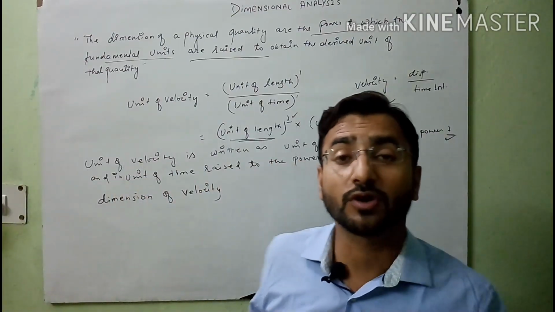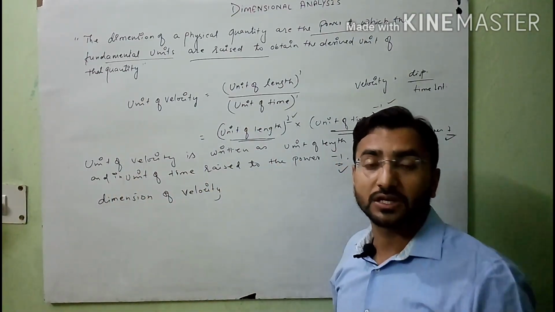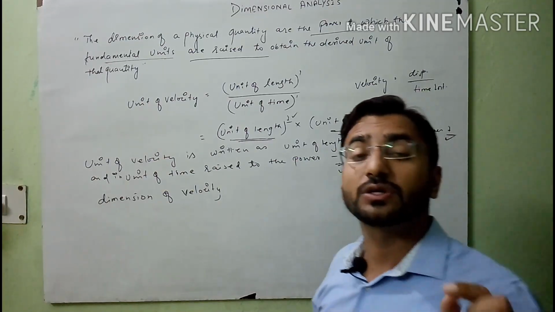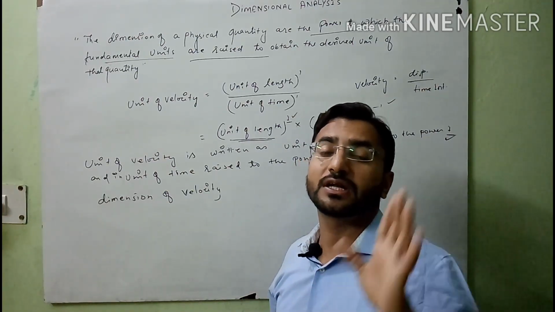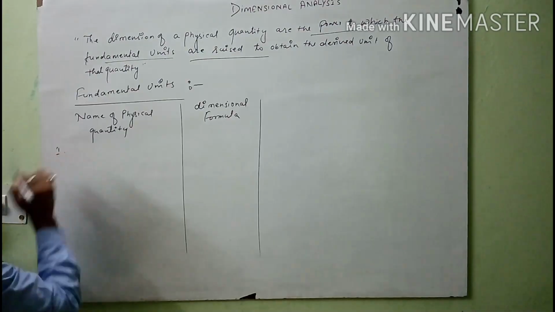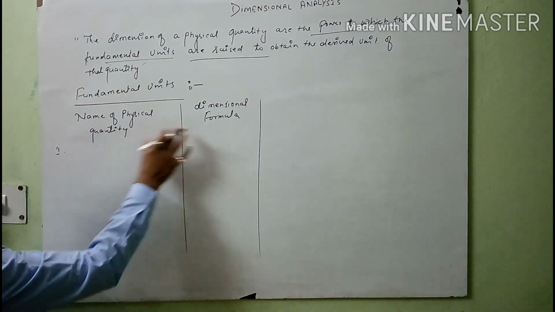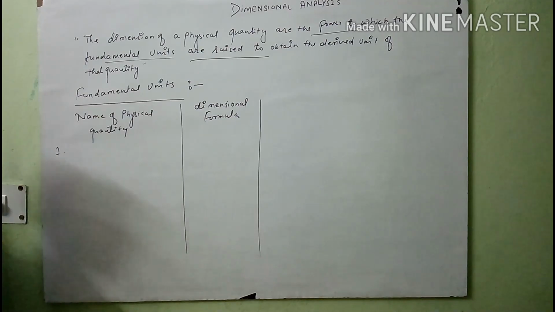calculate the dimension formula of all derived physical quantities, so first of all we should learn about the dimensional formula for the 7 fundamental physical quantities. Writing here the name of the physical quantity and their dimension formula.